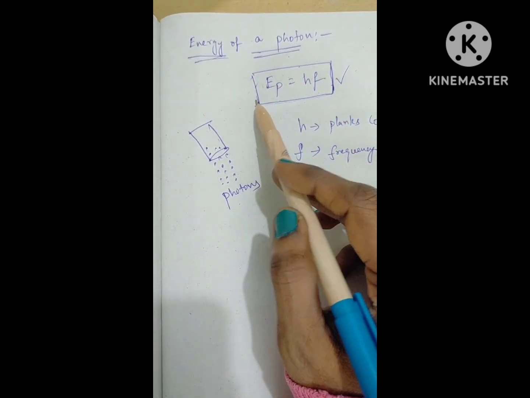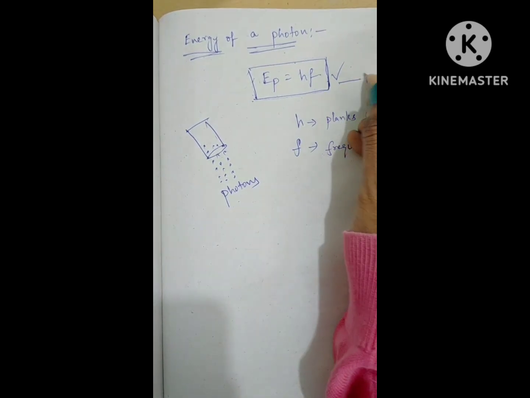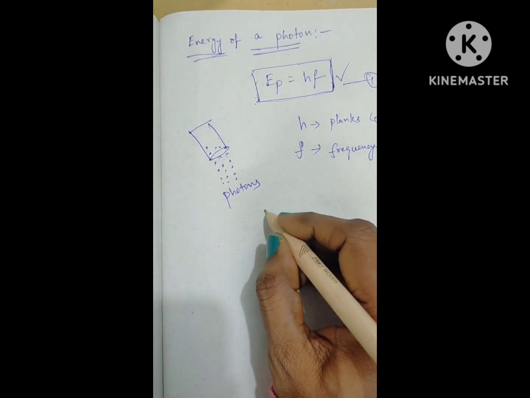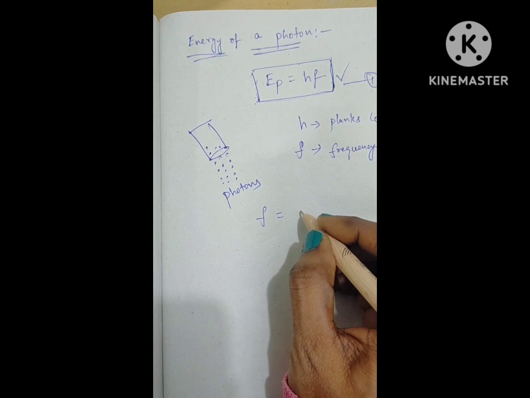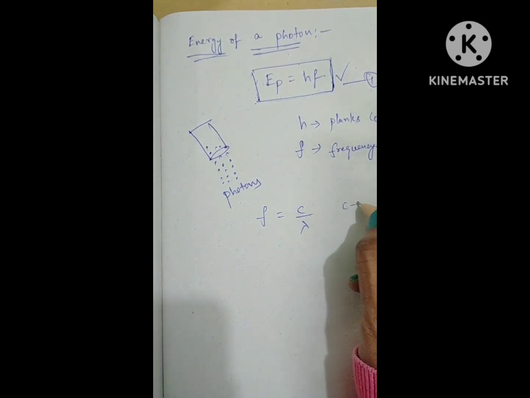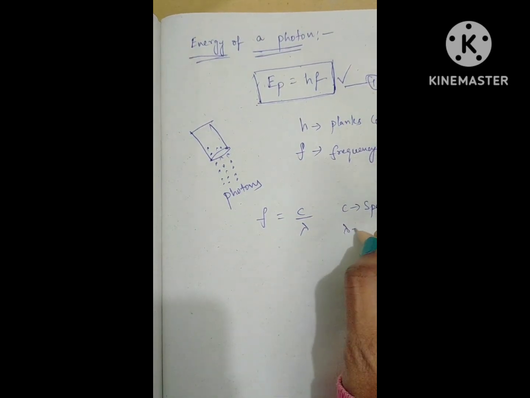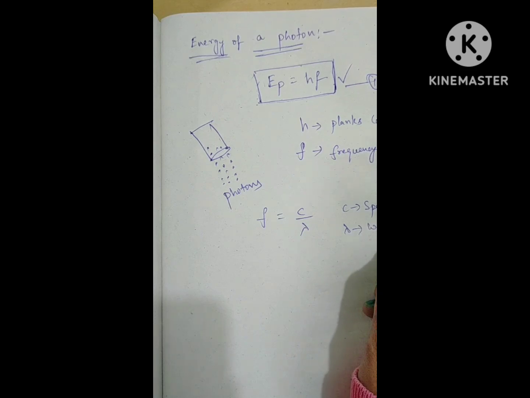You need to remember it. By equation number 1, we can write frequency is equal to c by lambda. Here c is the speed of light and lambda is the wavelength.